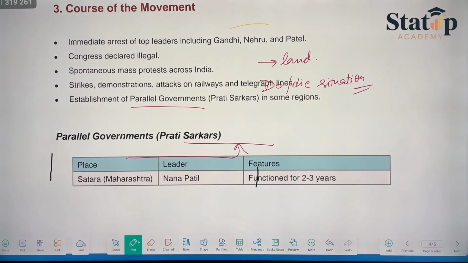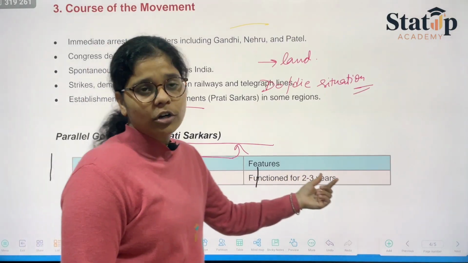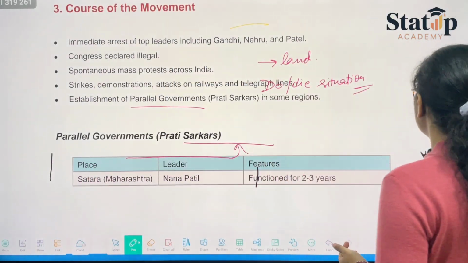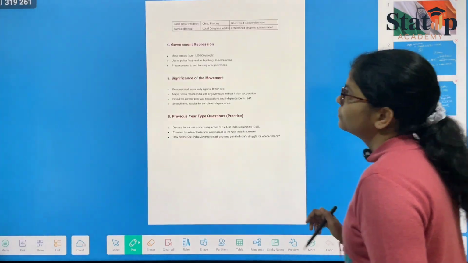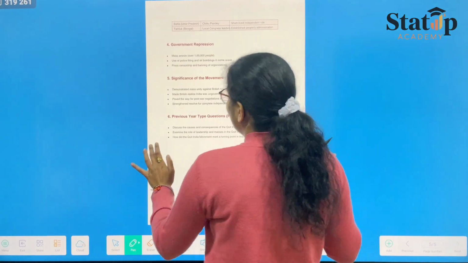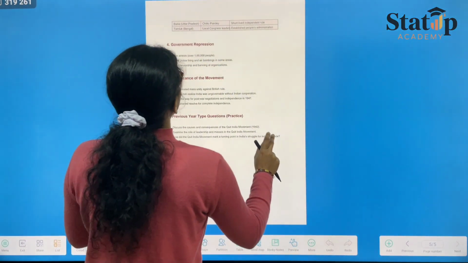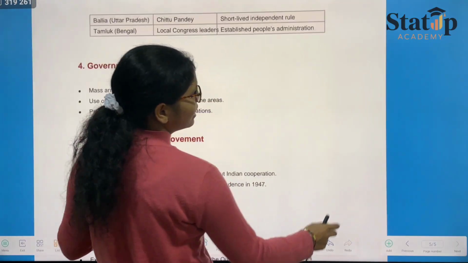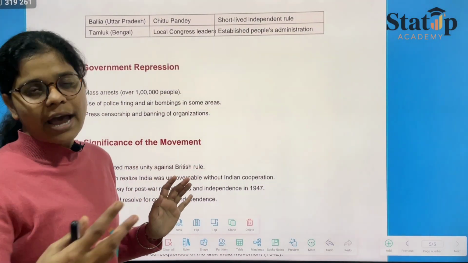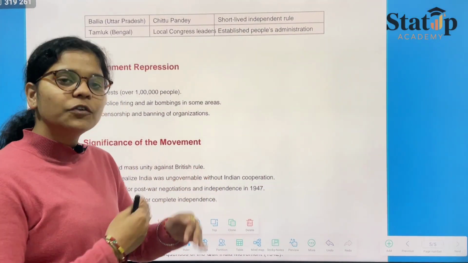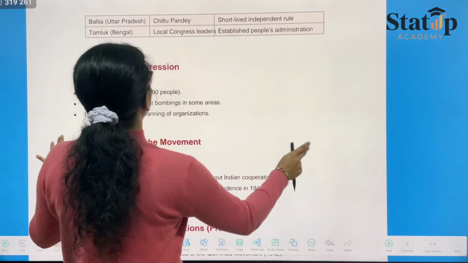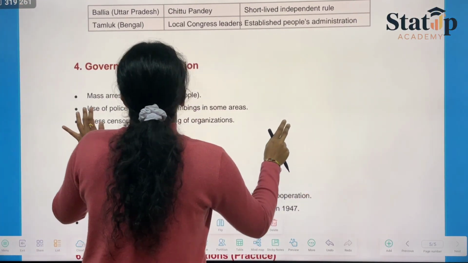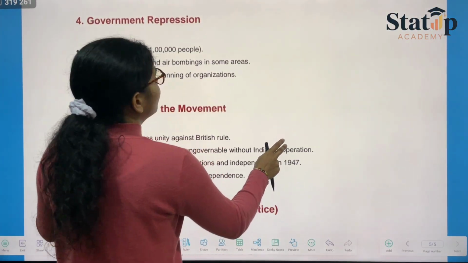Earlier there was Satara, which was created by Nana Patil. It functioned for 2 to 3 years. Then another parallel government included Ballia, which was in UP, and Tamluk, that was in Bengal. Though they were short lived, they actually demanded for the administration of the public, and they worked in the favor of the public. Therefore, these are not known much by the people.